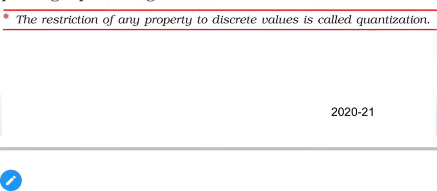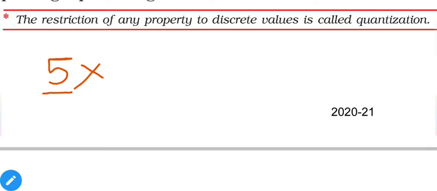Now as mentioned at the bottom of the page, the restriction of any property to discrete values is called quantization. That means you cannot get different values. For example, let us say our quantized value is 5. Each and every value you obtain will be either 5 or a multiple of 5.